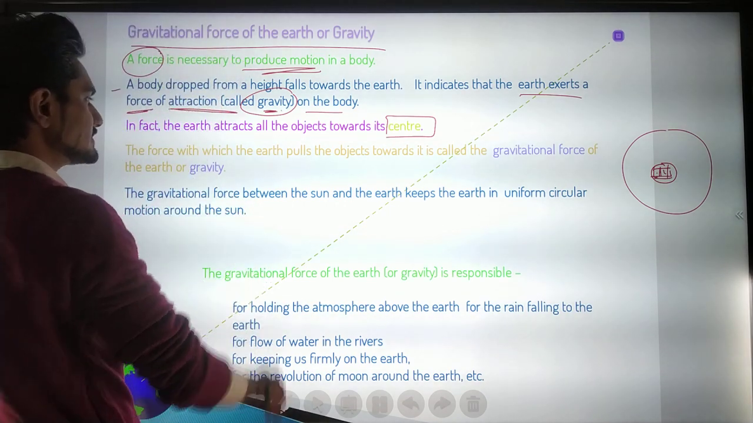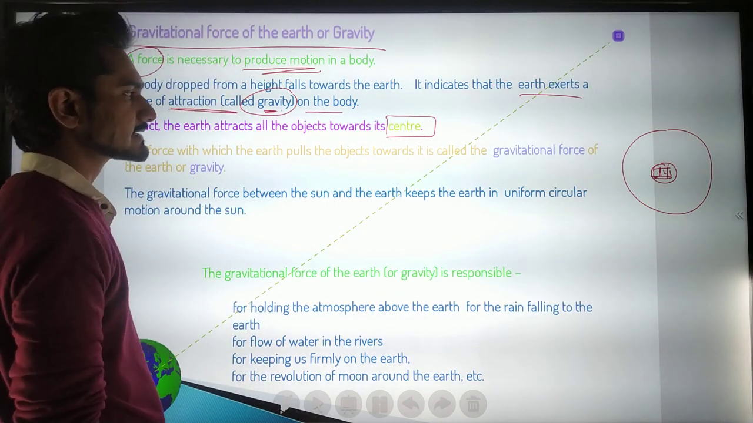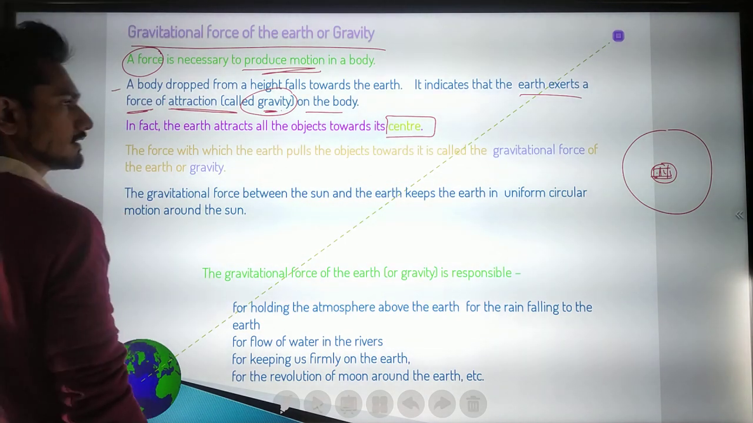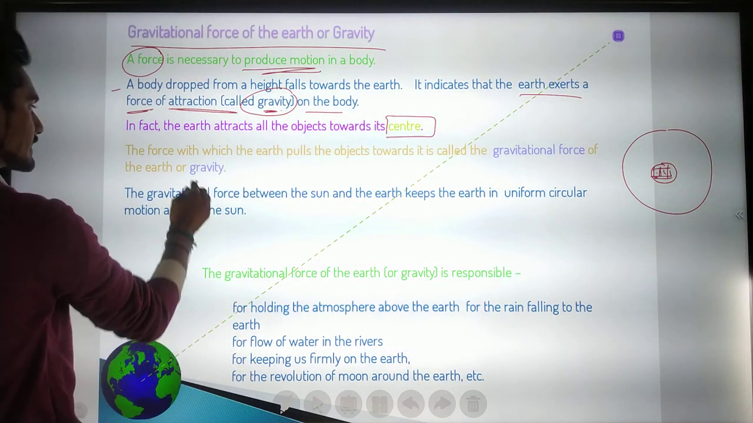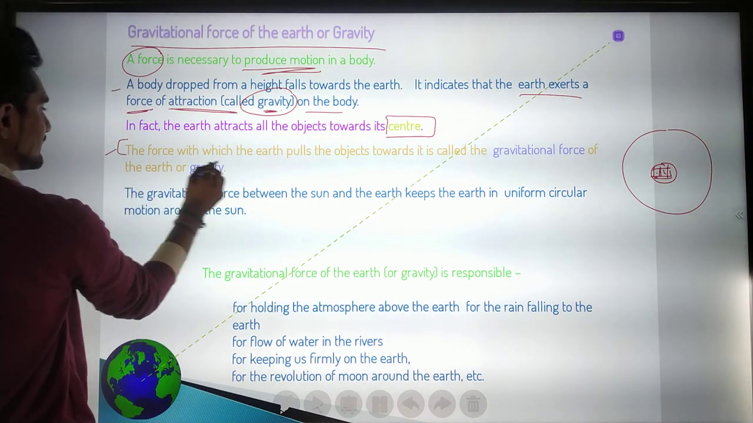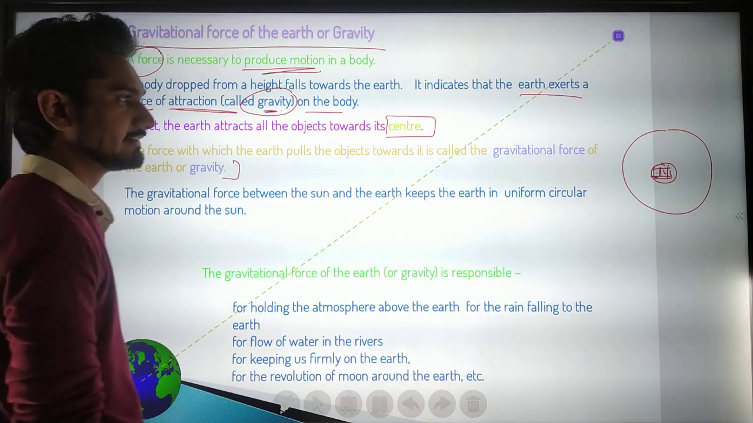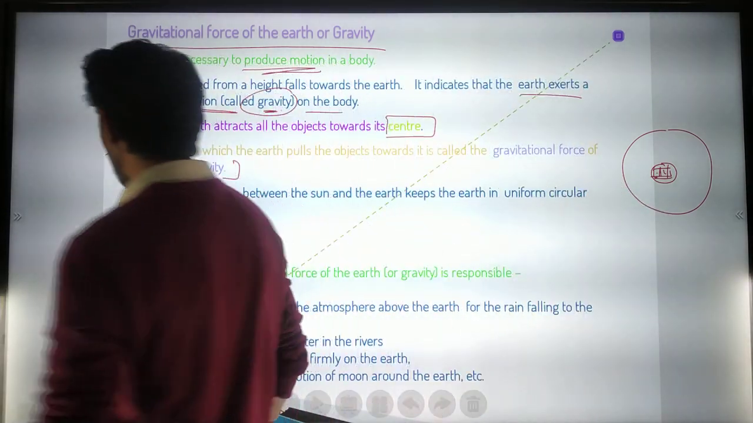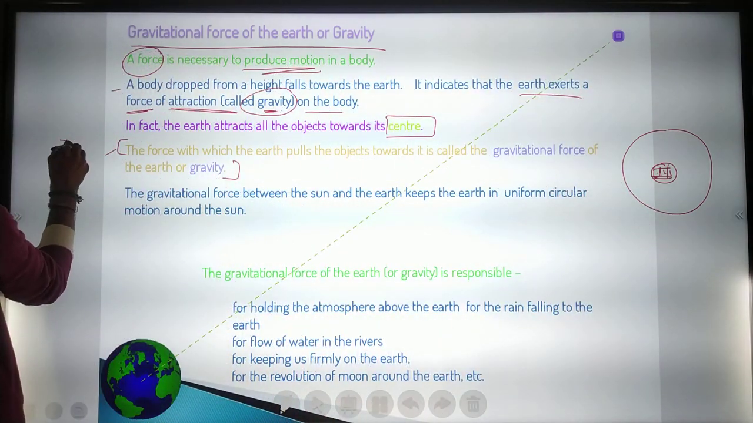The force with which the earth pulls an object towards it is called the gravitational force of the earth, or gravity. This is the basic definition of gravity or gravitational force. Okay, you will have to remember this. I have already explained this definition.